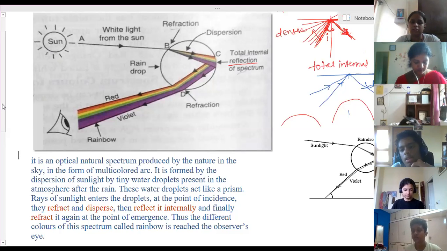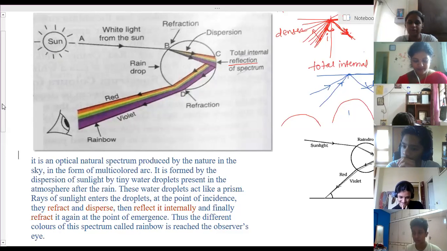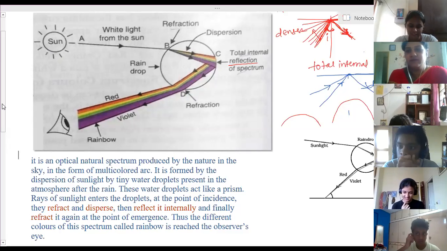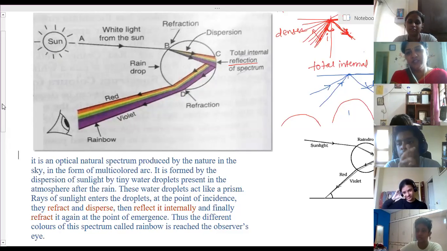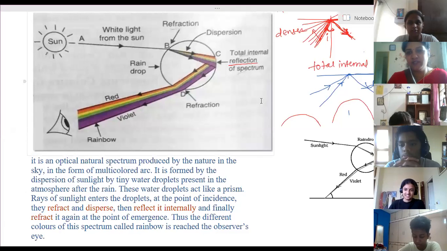Medha? Ma'am. Yes. What is refraction? In your words, what does refraction mean? Why, Medha? Just now you have given the school exam also. It's Tuesday only you have given, and today is Friday.